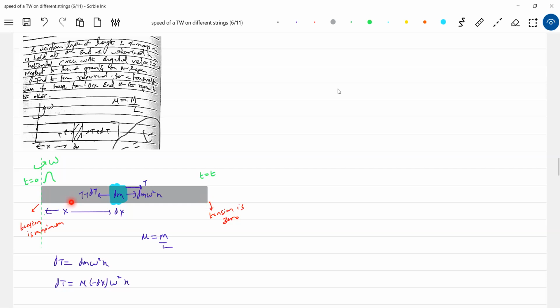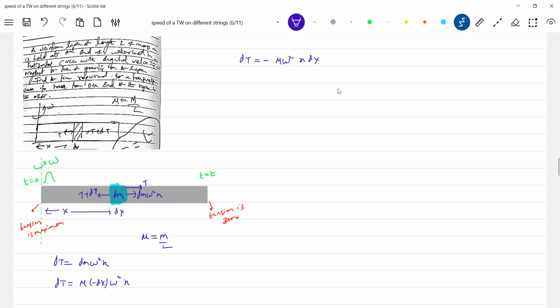So when I write dx, I should bring the negative sign. Now I got the one which is very important: mu omega square x dx.